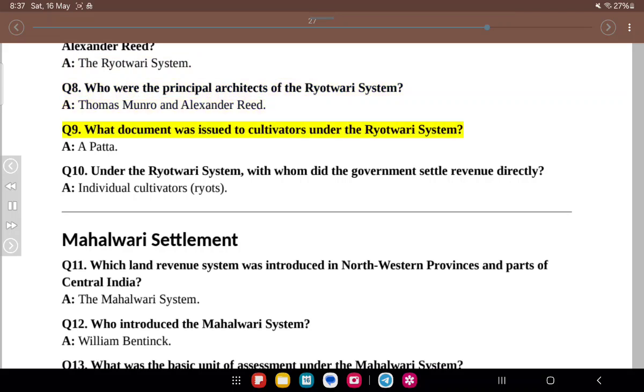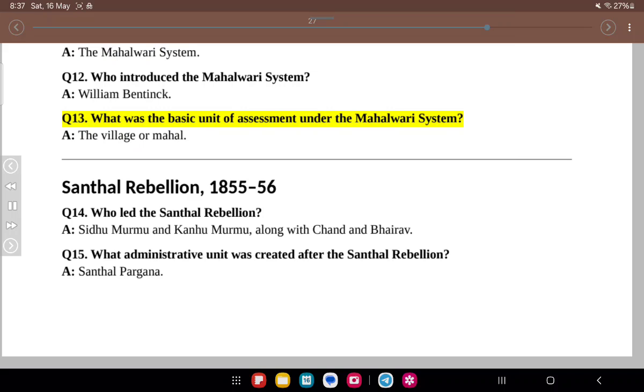Q9. What document was issued to cultivators under the Rayatwari system? A. Patta. Q10. Under the Rayatwari system, with whom did the government settle revenue directly? A. Individual cultivators, ryots. Mahalwari settlement. Q11. Which land revenue system was introduced in northwestern provinces and parts of central India? A. The Mahalwari system. Q12. Who introduced the Mahalwari system? A. William Bentinck. Q13. What was the basic unit of assessment under the Mahalwari system? A. The village or mahal.